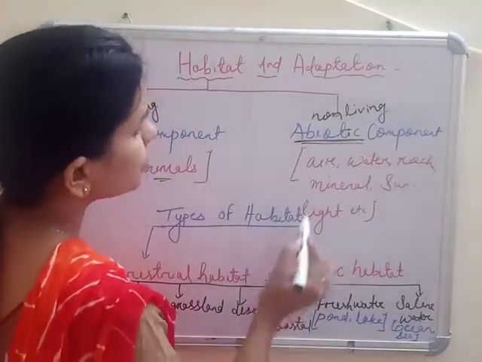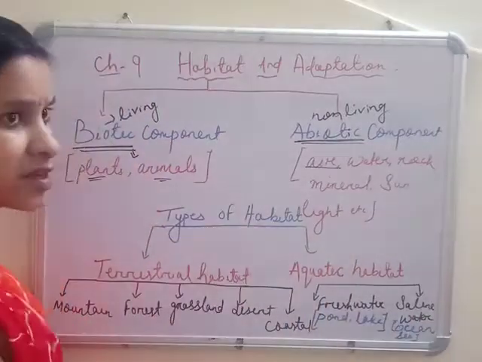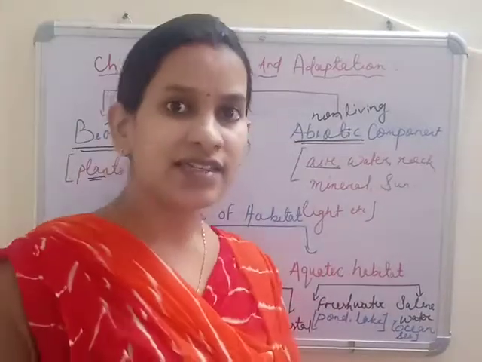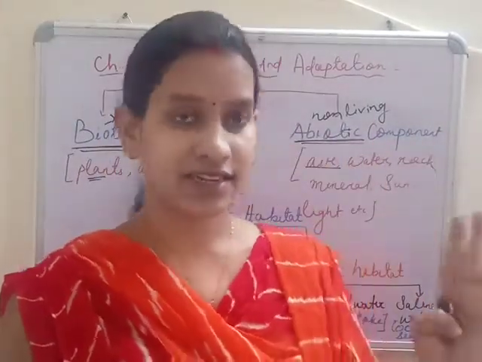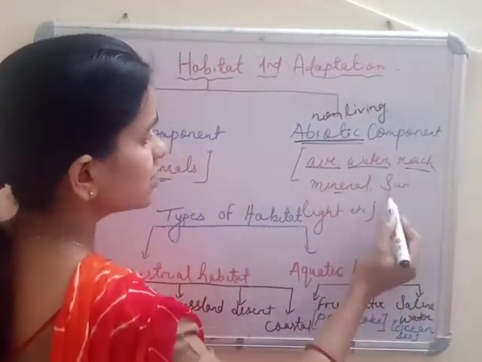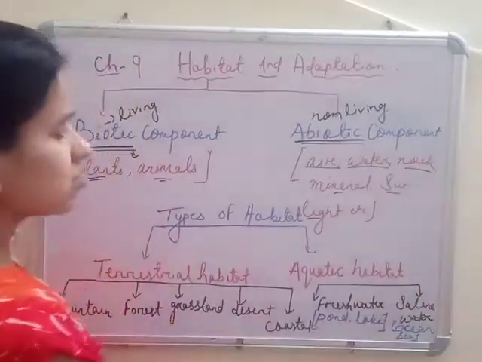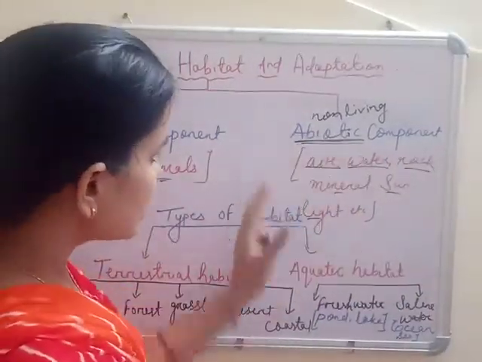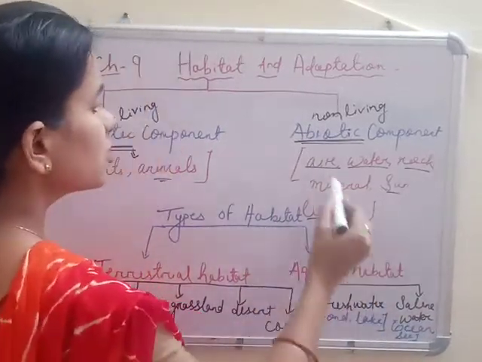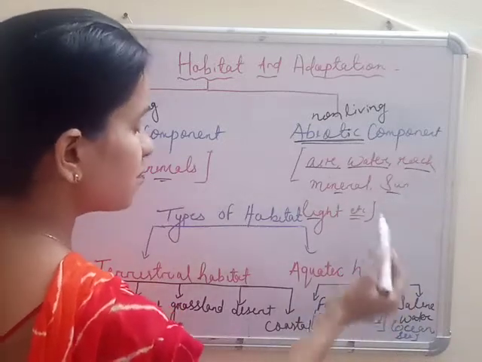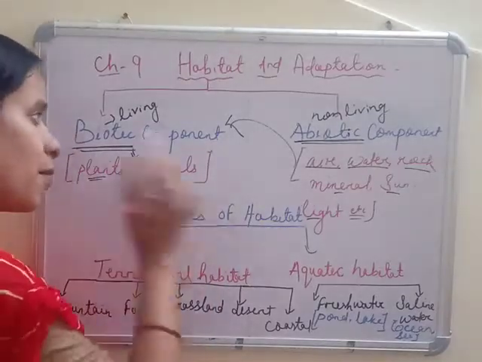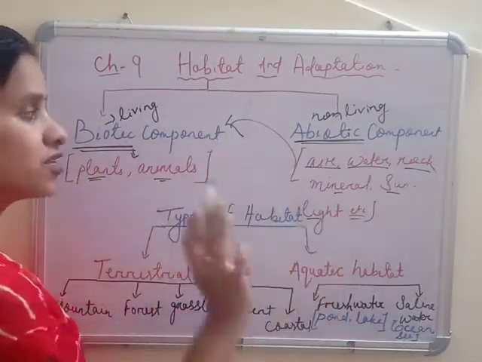First very important component is your air. You know, living organism breathing, and that is air does not have any life, but it helps the life to be sustained. Air, water is important, rock or minerals, sunlight. More is their temperature, some many things are there. Or these things, temperature, pressures, extra also I have written for that reason this extra. Okay. So these all do not possess any life, but they are helping biotic for their survival. So biotic component depends upon abiotic component for the survival.